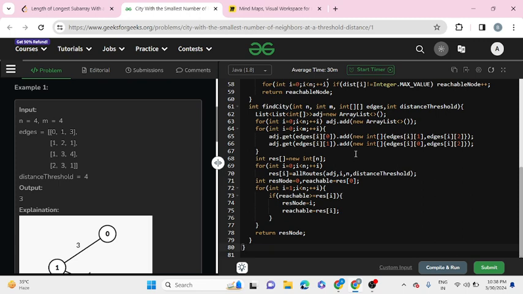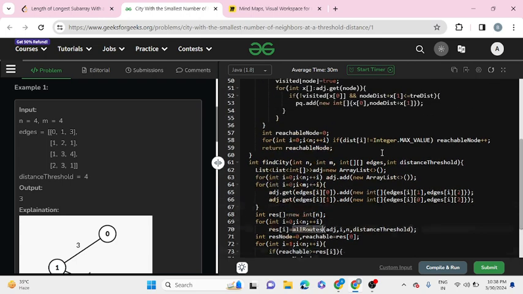So the time complexity of this approach is as follows. First we are iterating over n, so big O of n, then we are iterating over m, so big O of n plus big O of m, then we are iterating from i equal to 0 to n.